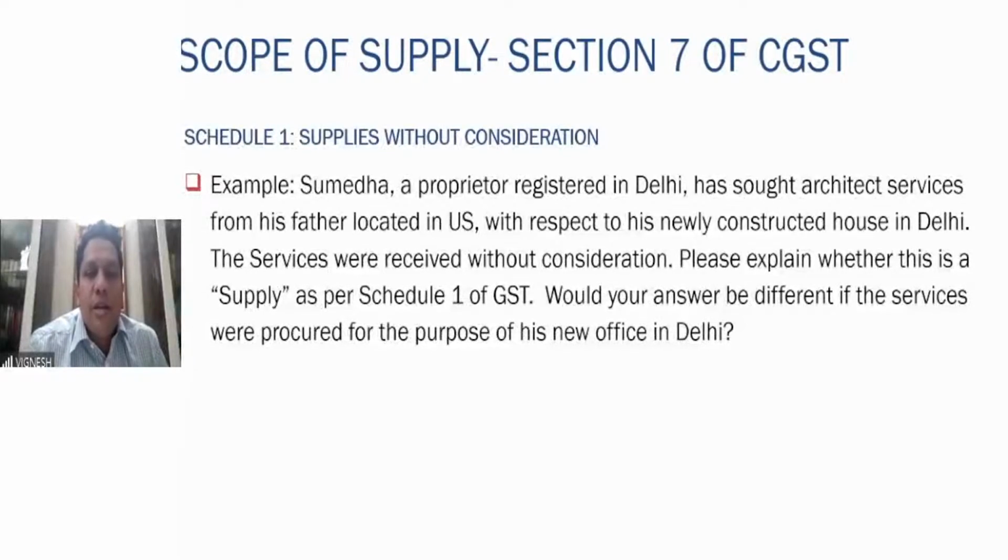Sumeda, a proprietor registered in Delhi, has sought architect services from his father located in the US with respect to his newly constructed house in Delhi. The services were received without consideration. Please explain whether this is a supply as per Schedule 1 of the GST. Here, what is happening? Without consideration, importing service is there.